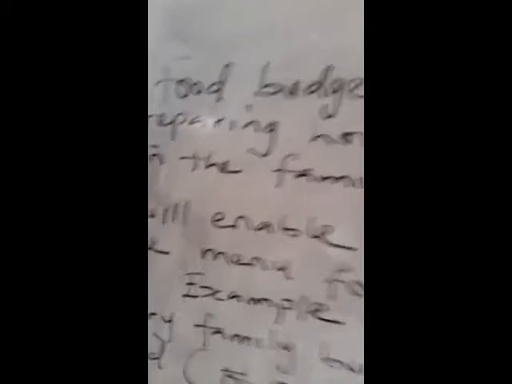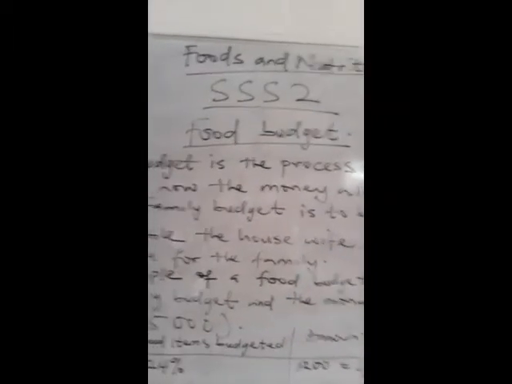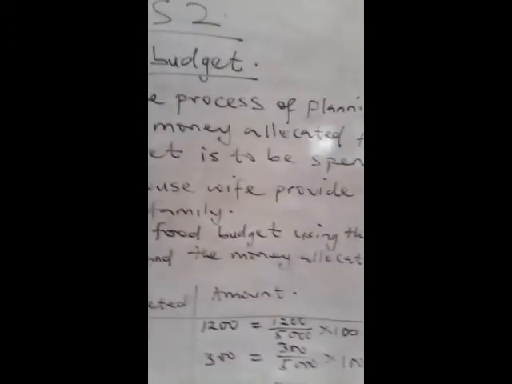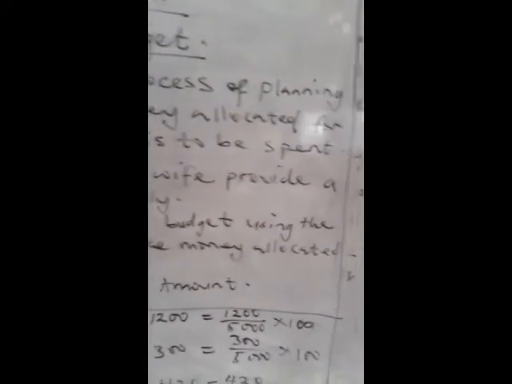Now, in foods and nutrition, we are going to look at what is called food budget. Food budget is the process of planning how the money allocated for food in the family budget is to be spent. After you have received your salary, you are going to allocate your money.